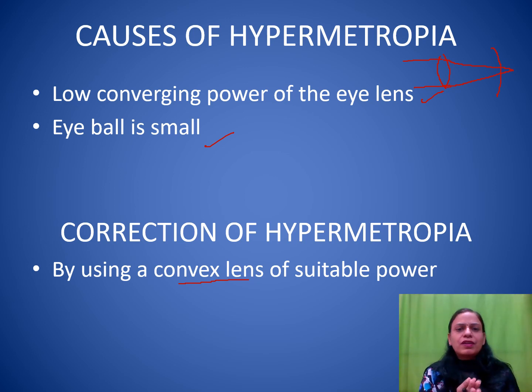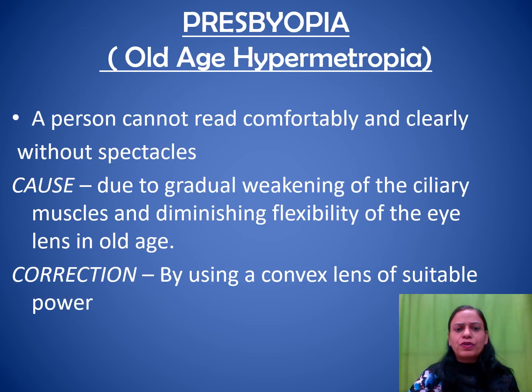Now, children of a young age generally suffer from myopia. Hypermetropia generally occurs later in life when the ciliary muscles of our eyes become weak due to age, and due to the weakening of the ciliary muscles, the eye lens's flexibility is affected. It doesn't remain as flexible as it used to be in the younger days, and that is when hypermetropia steps in. So we have another name for hypermetropia.